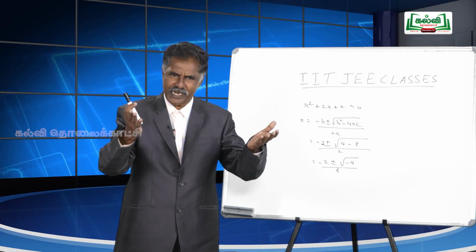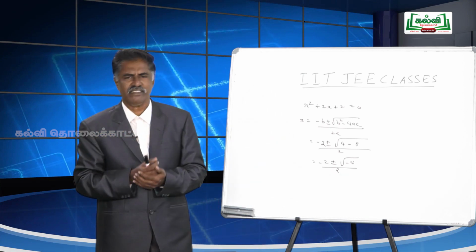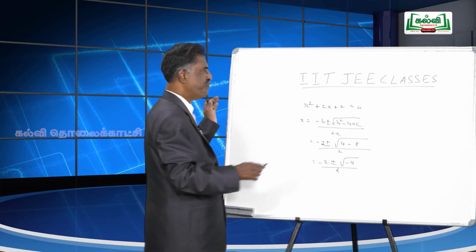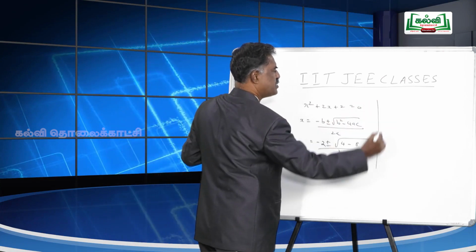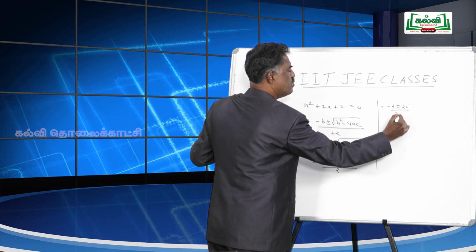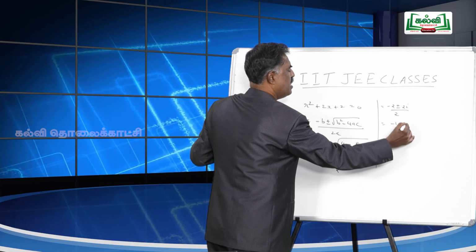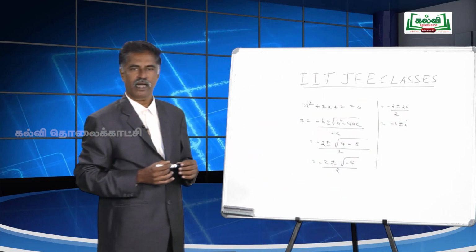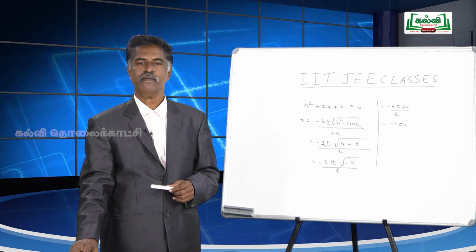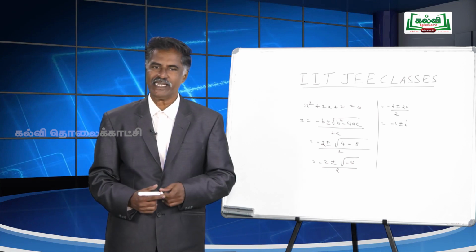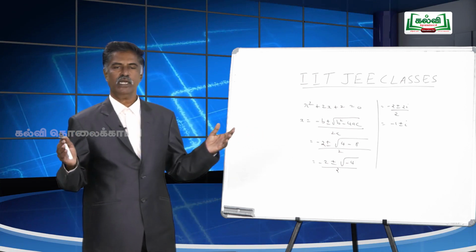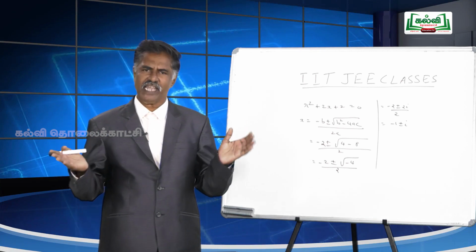Yes, you learned it in complex numbers. It is plus or minus 2i. So it becomes minus 2 plus or minus 2i by 2, that is minus 1 plus or minus i. We have got two roots, and we take them as alpha and beta. So, alpha equal to minus 1 plus i and beta equal to minus 1 minus i.